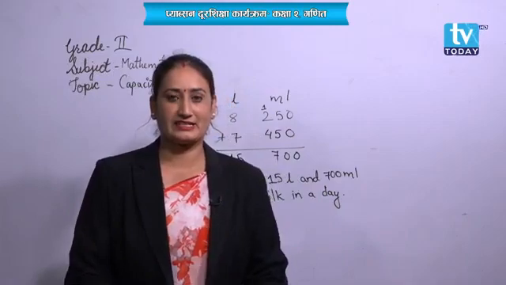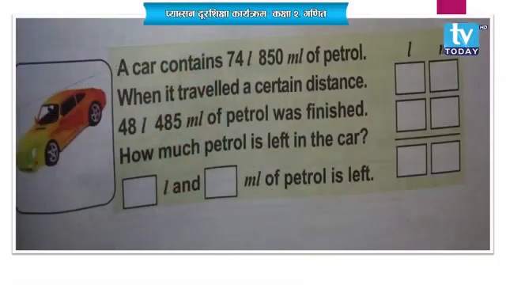Now same like this. Next picture is there. Have a look. A car. Wow. See what a beautiful car is here. A car contains 74 liter, 850 milliliter of petrol.